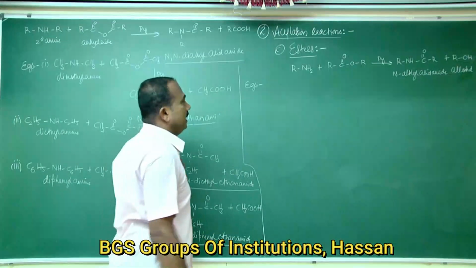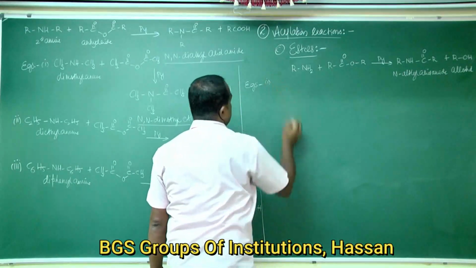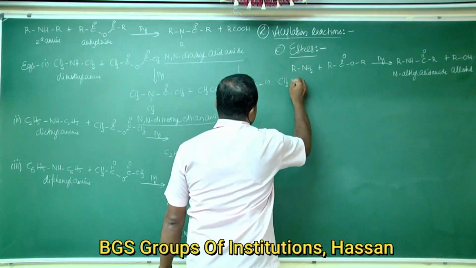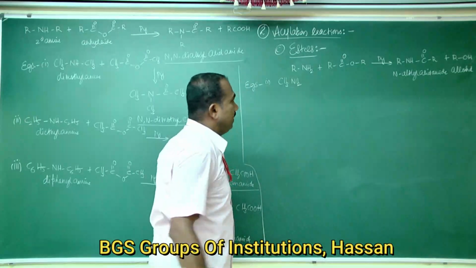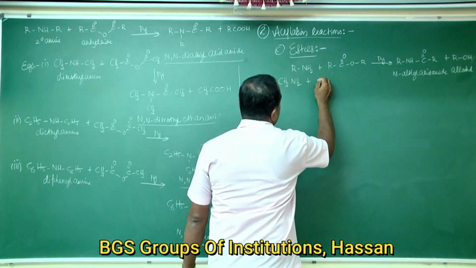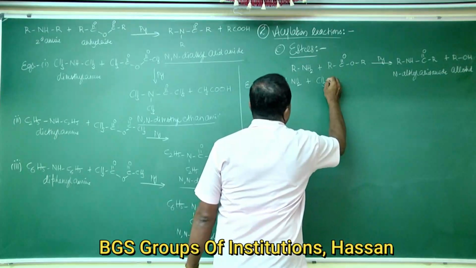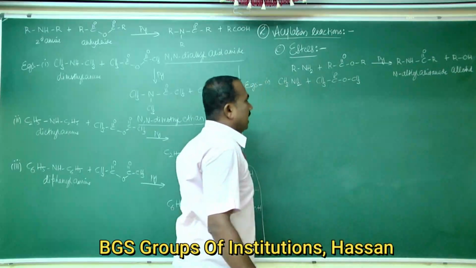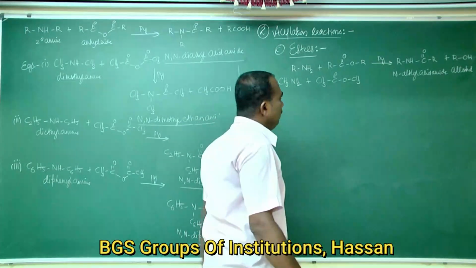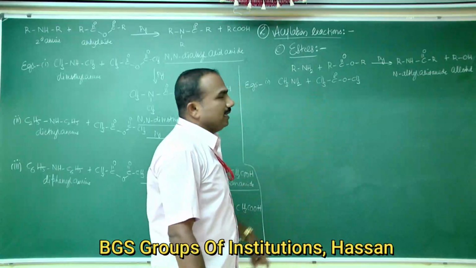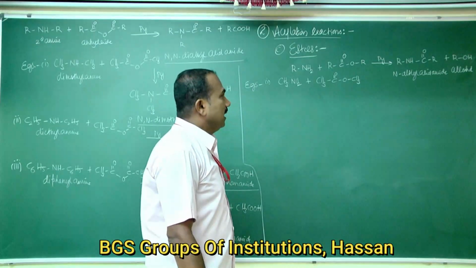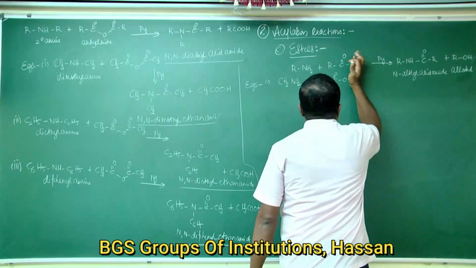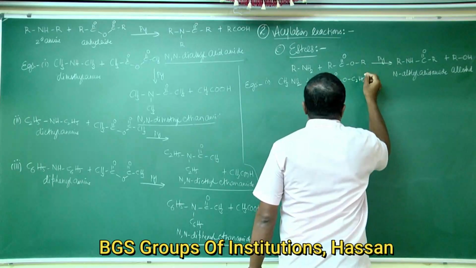Let us study the examples for this reaction. First, you take methylamine, CH3NH2. Methylamine reacts with an ester, methyl acetate or ethyl acetate.